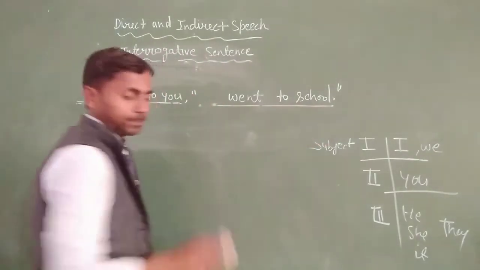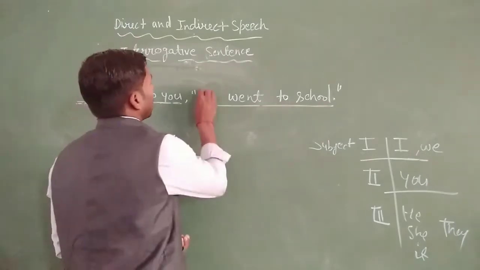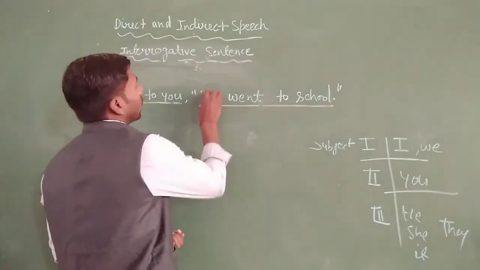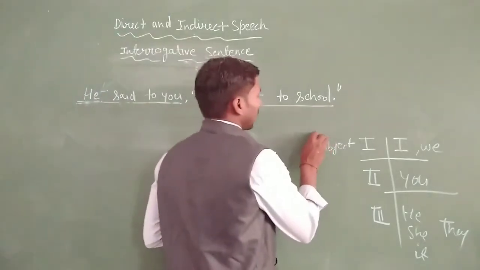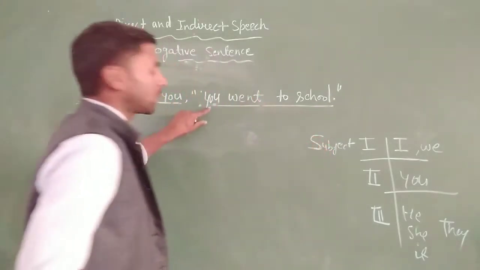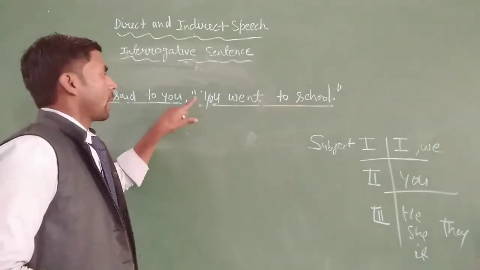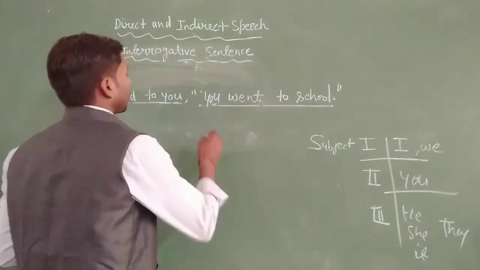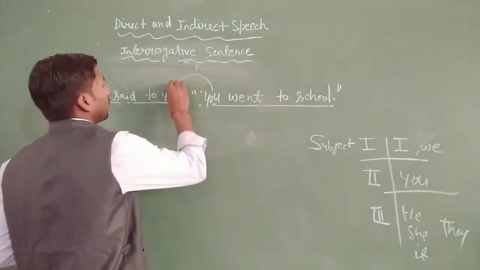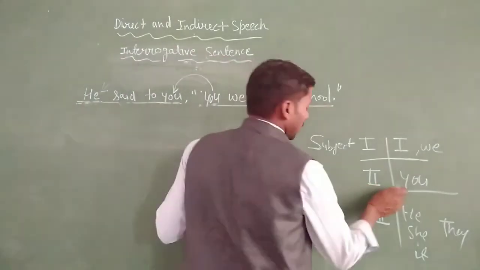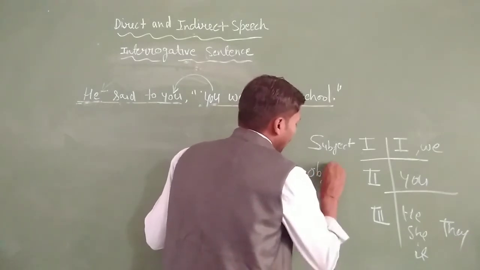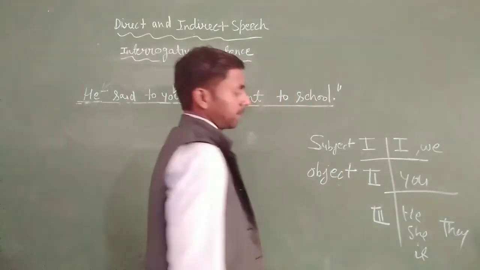And if the subject is you, then how can we change it according to the object? So look here, if the subject is you: "You went to school." You can see that here the subject is second person, and we change the subject according to the object. It means the second person changes according to the object.